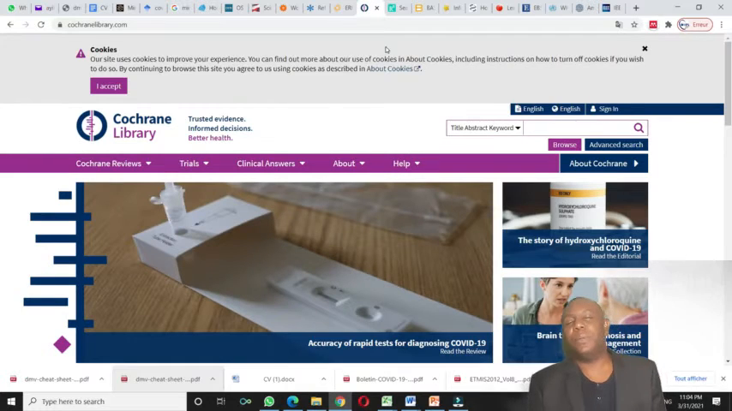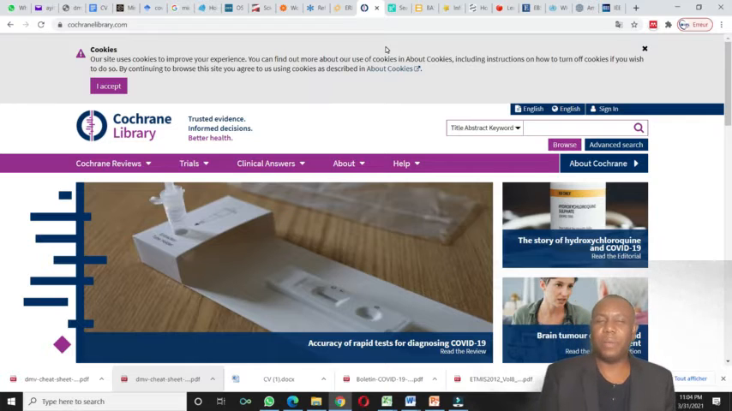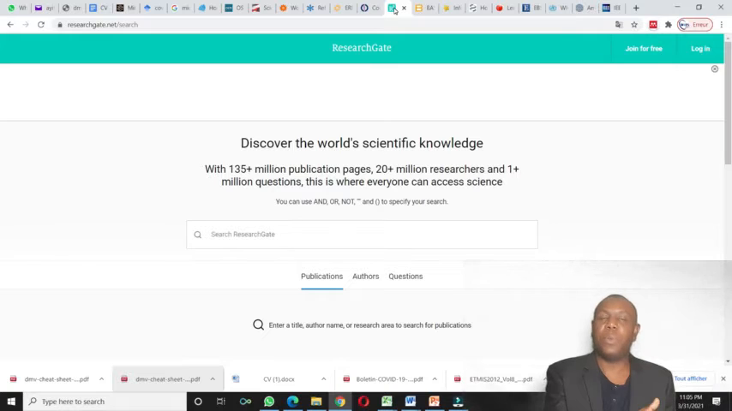The next is usually for public health and medicine. It's the Cochrane Library. I think most of you know it. Even if you don't know Cochrane, there is PubMed, about the same thing. Cochrane is a library, but PubMed is a website where you can go deep into medical publications. It's very interesting.